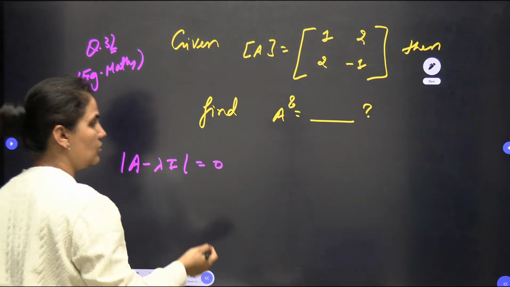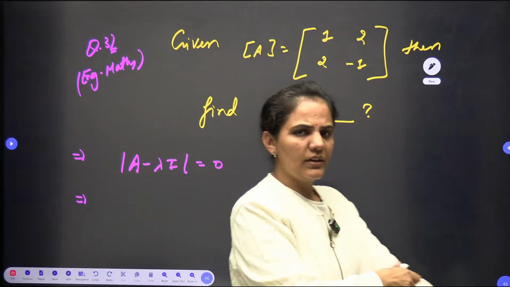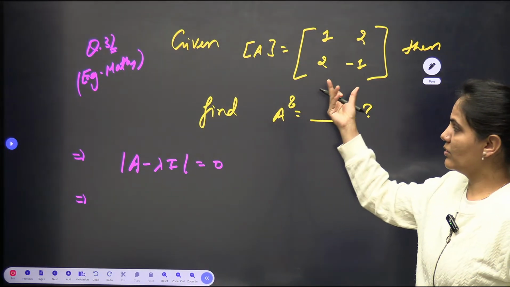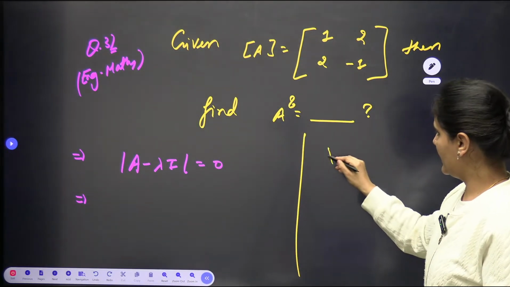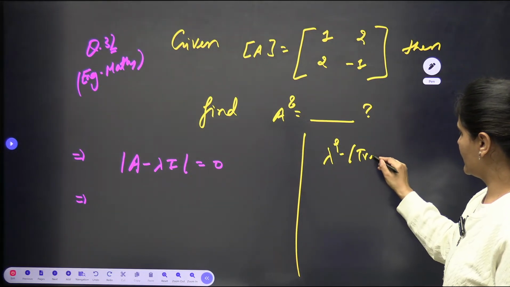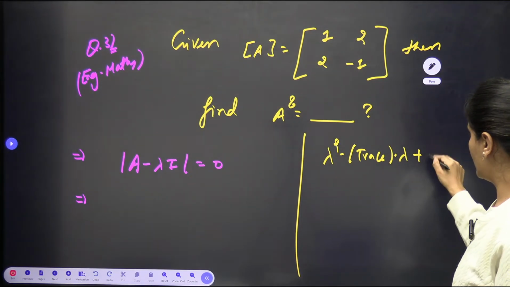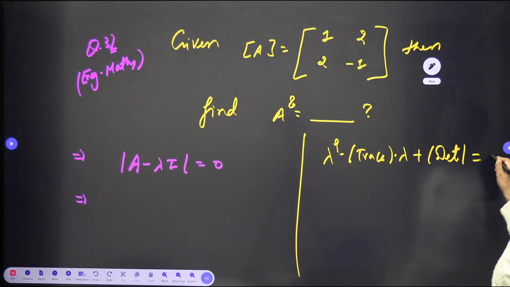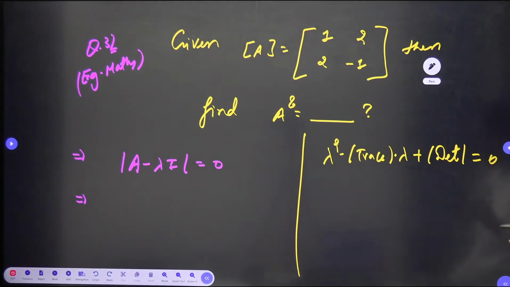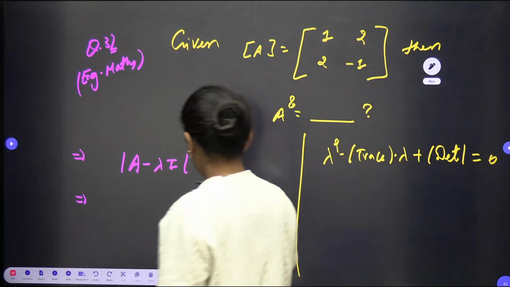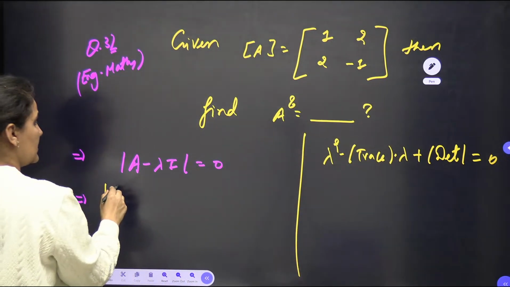If you don't want to use the Cayley-Hamilton, then for a 2 cross 2 matrix you can write it down directly, because this is a 2 cross 2 matrix. Now the shortcut of Cayley-Hamilton is lambda square minus trace of the matrix multiplied with lambda plus determinant of the matrix equals 0. Directly we can write it down. Or if you want to solve it here, then also the result will be the same.